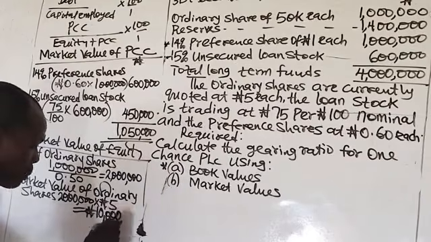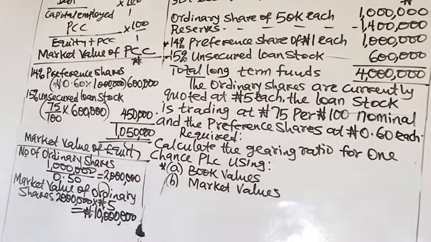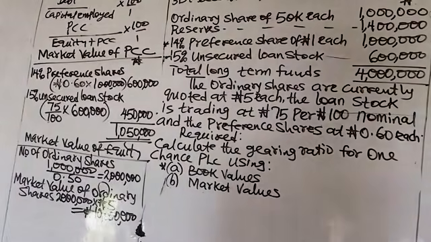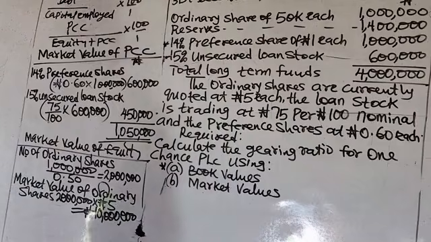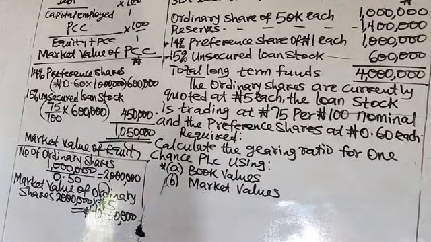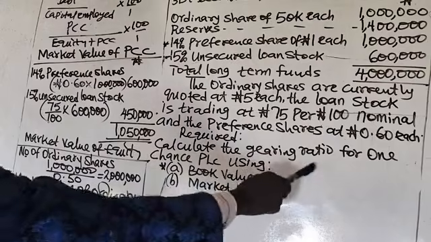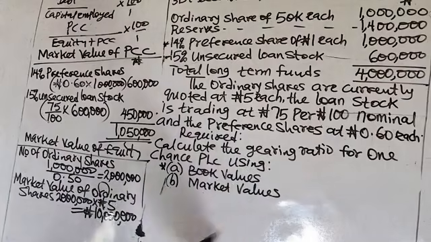Now that you've determined the market value of ordinary shares to be 10 million naira and that of the prior charge capital to be 1,050,000, therefore, you can calculate the gearing ratio based on the market values.